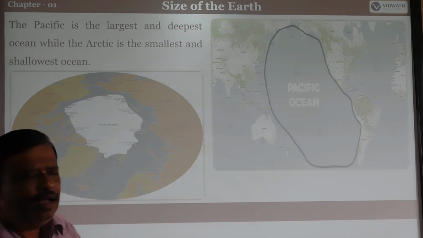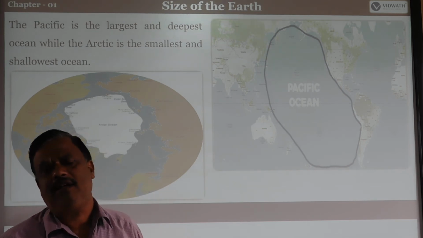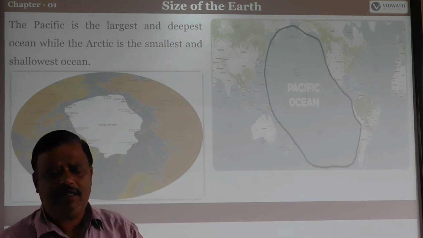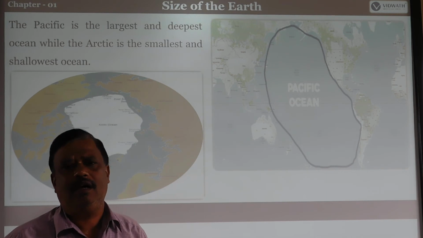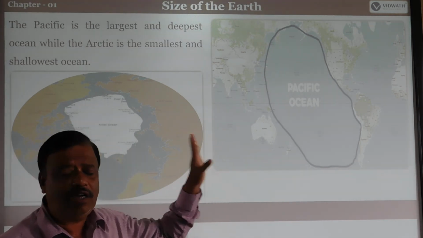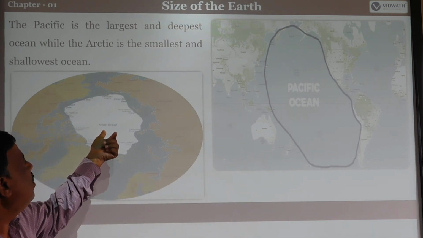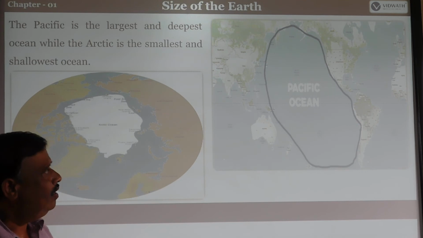Asia is the largest continent on the Earth's surface, and Australia is the smallest continent. Like that, the Pacific Ocean is the largest ocean, and the smallest ocean is known as the Arctic Ocean. Are you clear? Yes.